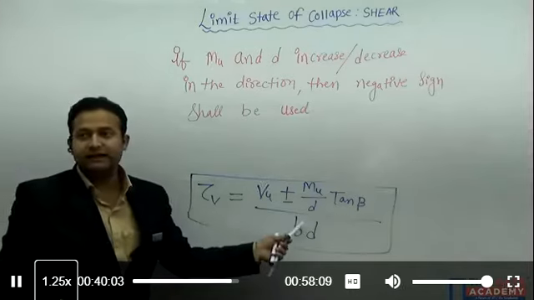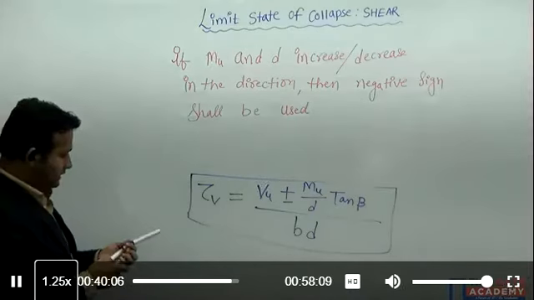In this formula, at that time, I will be using the negative sign.